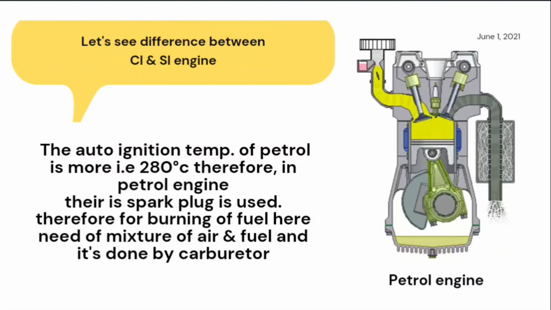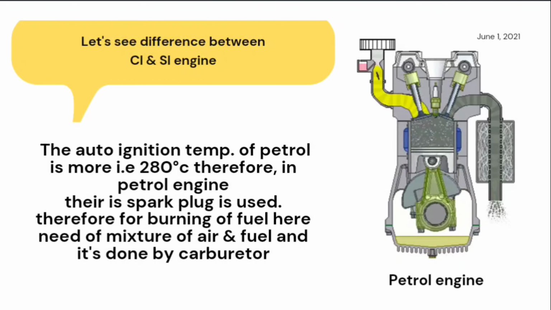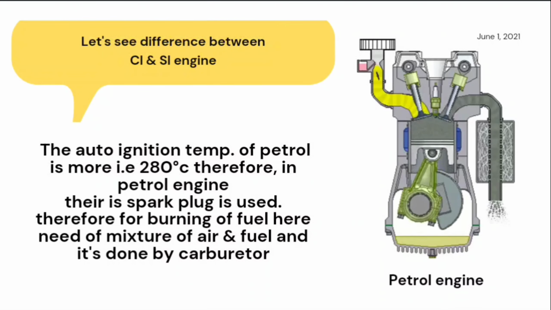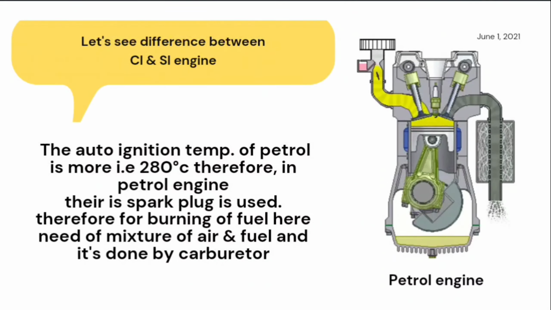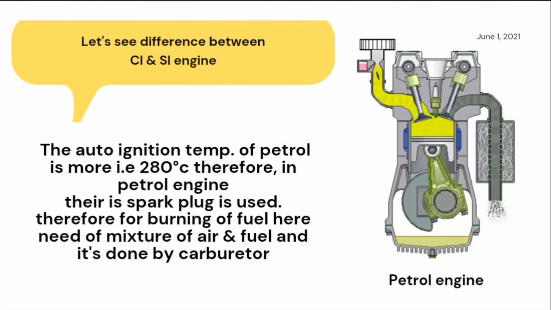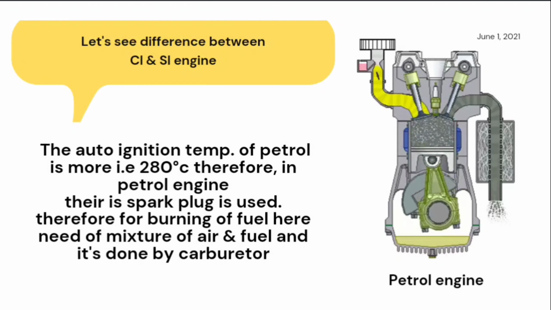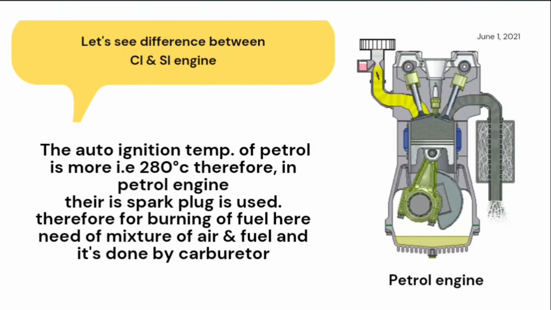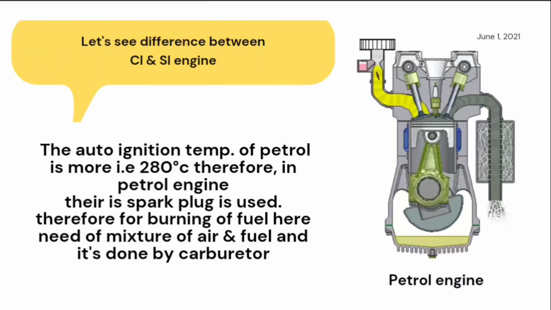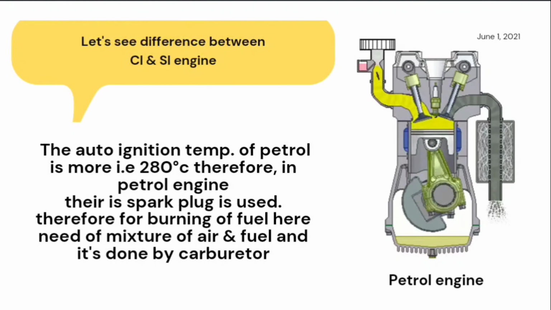Now see the difference between the CI and SI engine. In an SI engine, that is a petrol engine, we use a spark plug, because the auto ignition temperature of petrol is 280 degrees Celsius. For burning of the fuel there is a need for a mixture of air, which provides the oxygen, and fuel, and this is done by the carburetor.